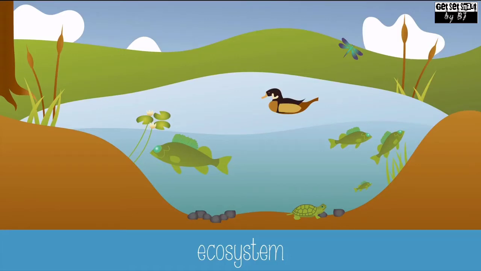The non-living things such as soil, water, and carbon dioxide help the aquatic plants to grow, and these aquatic plants are later eaten by the fish and insects. So we can clearly see that these components depend on each other, and that's how the ecosystem works.